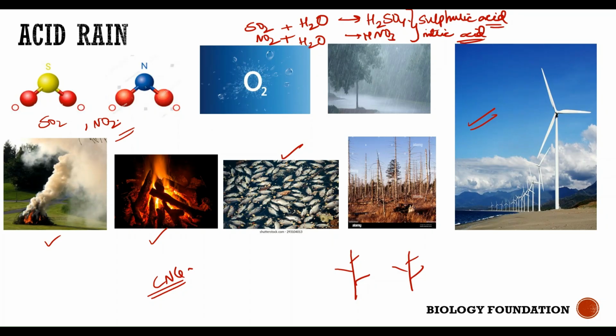Okay, so these sulfur dioxide and nitrogen dioxide react with oxygen and water present in the earth's atmosphere, resulting in sulfuric acid or nitric acid. And when rain falls, along with the rain, the sulfuric acid and nitric acid fall on the earth's surface, damaging the vegetation and even killing aquatic life. And even for humans, it causes skin diseases. When acid rain falls on humans, the person suffers with skin allergies. So we need to opt for cleaner fuels, smokeless sources of energy.